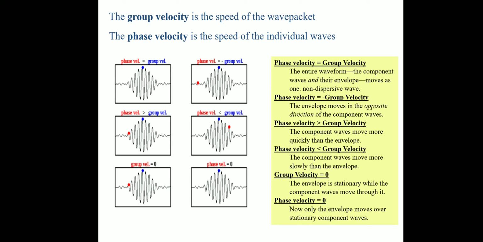So the fifth figure shows the group velocity equal to 0. That means the envelope is stationary, only the components are moving. And phase velocity equal to 0 means now only the envelope is moving, the components are stationary. So these are the different meanings of these figures.